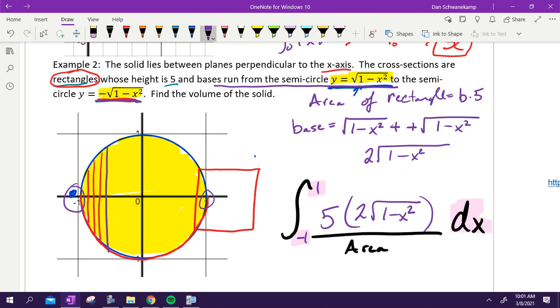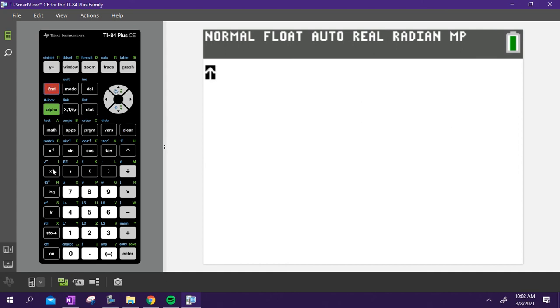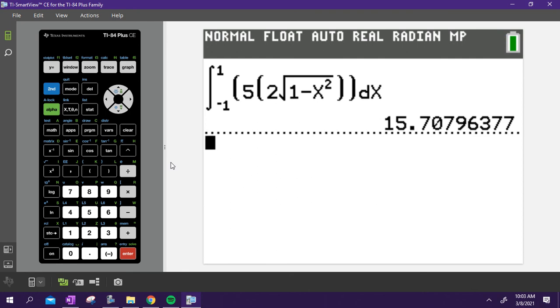Break out your calculator, type it in. Make sure you get used to typing it in. That's the tougher part of the day, is typing it in. Make sure you can type it in. We're going math 9. We're integrating from -1 to 1. My formula is 5 times base, so my base is 2 square root of 1 minus x squared. You type it in. You got a whole lot of parentheses going on here. It'll get a little bit more confusing as we go. We type it in, we hit enter, and we get an answer of 15.708.